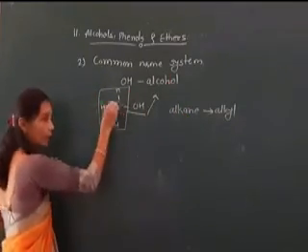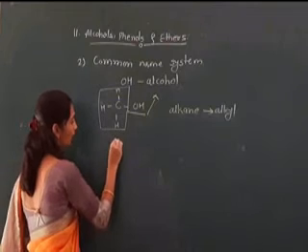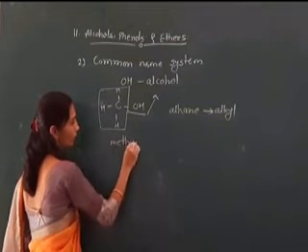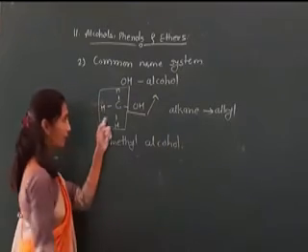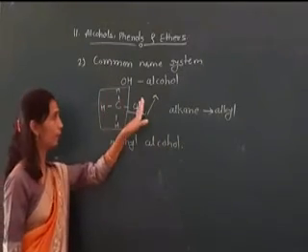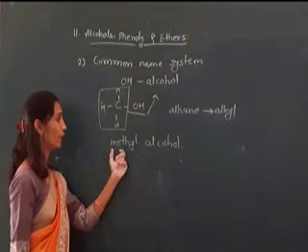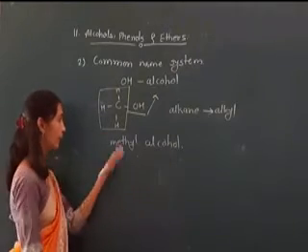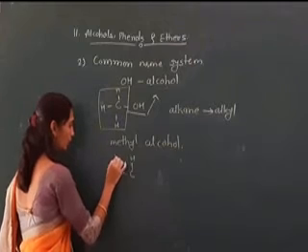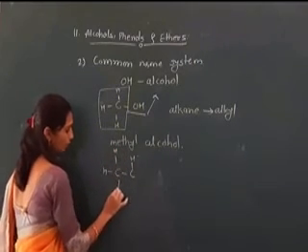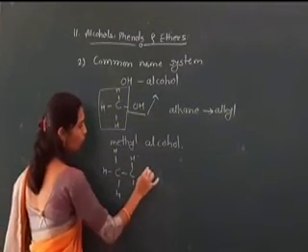For example, one carbon is present, so we write methyl alcohol. Methane is present, one hydrogen is replaced by OH, so we write methyl alcohol. Second example, CC, OH.